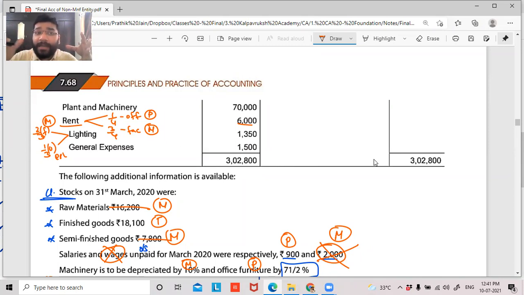One-third will go to my P&L. The remaining 2/3 of lighting is used in my factory. During manufacturing, the machines are using the electricity, so in that premises there is lighting. So 2/3 is incurred for the factory. So 2/3 of 1350 will go to my manufacturing account.